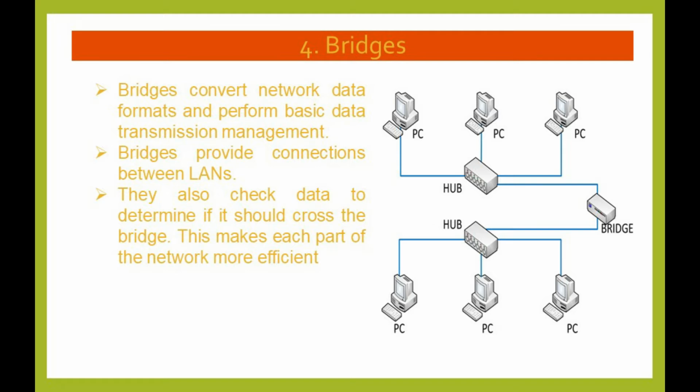Bridges. Bridges convert network data format and perform basic data transmission management. Bridges provide connections between LANs. They also check data to determine if it should cross the bridge. This makes each part of the network more efficient.